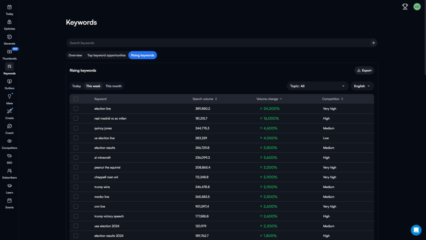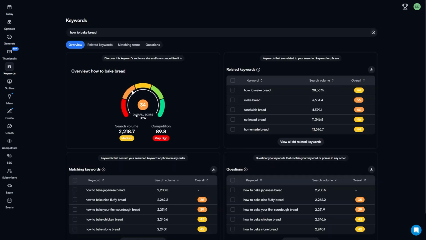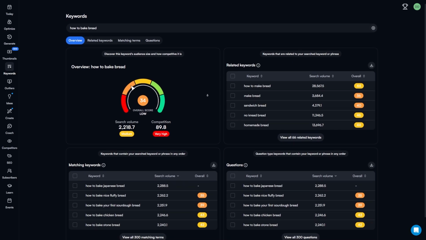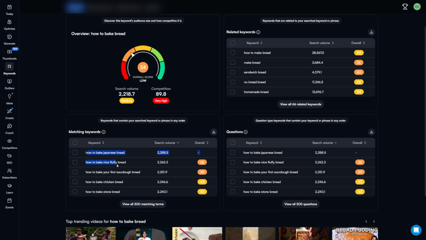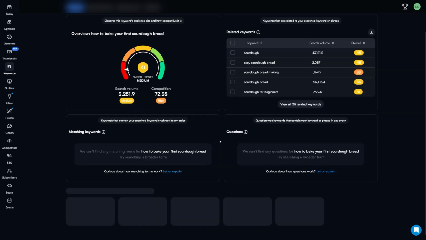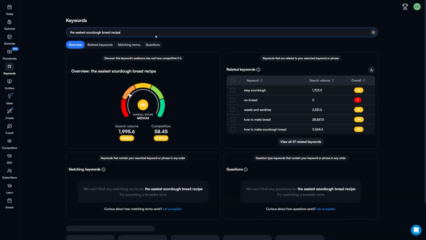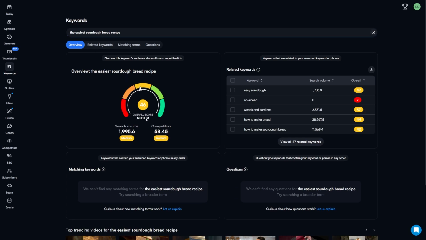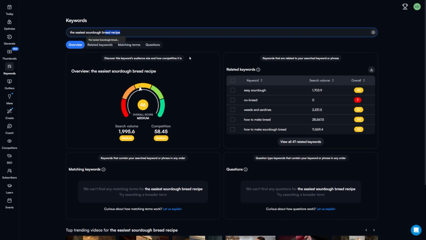Let's use our example of how to bake bread. I'll just type that in the search bar. vidIQ will give this a score by looking at how many people are typing this phrase into the search bar and by analyzing the competition. vidIQ gives the keywords how to bake bread an overall low score, which tells us that this isn't the best phrase to use. It will give some other keyword options that score better. Based on the recommendations, I'm going to change the keywords to the easiest sourdough bread recipe. This has an overall score of medium, which is way better, and I can tweak around with it more until my score is high, but you get the idea.